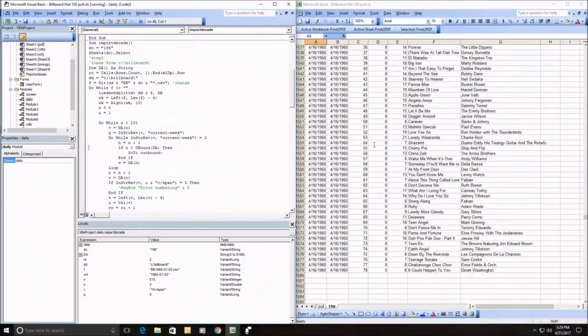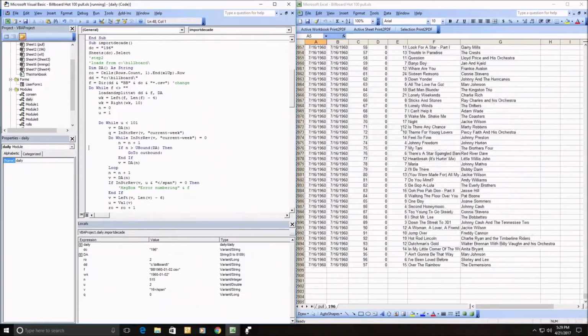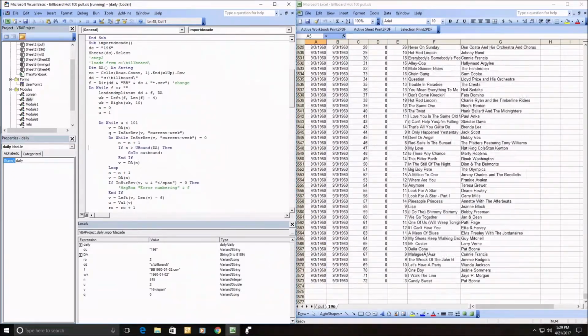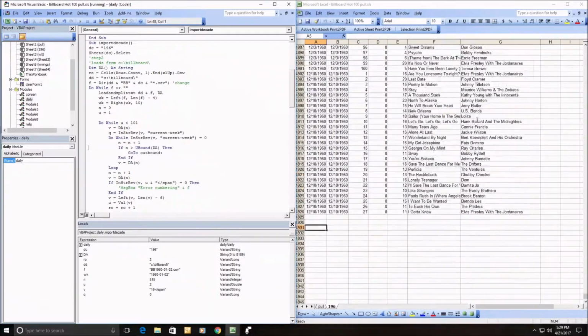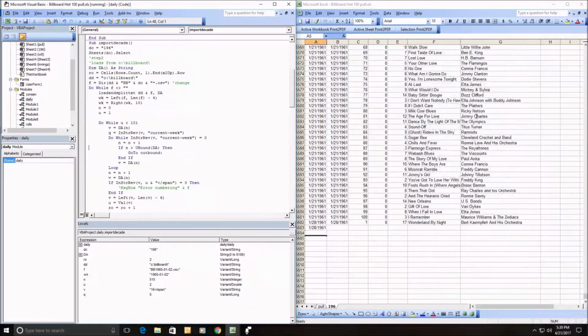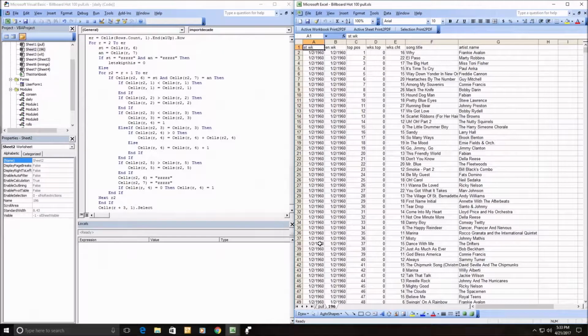Every week it's dropping 100 in there roughly, and these are all zeros, and it's got the number of weeks, the song name, and the artist. So let's let that go for a while and see what happens. Okay, well that didn't take too long. A little over 52,000 entries for the decade. That's about what I expected, give or take.